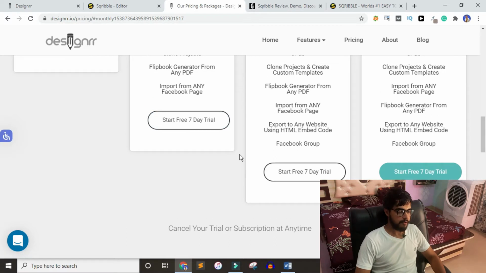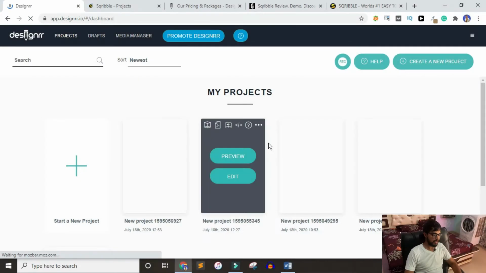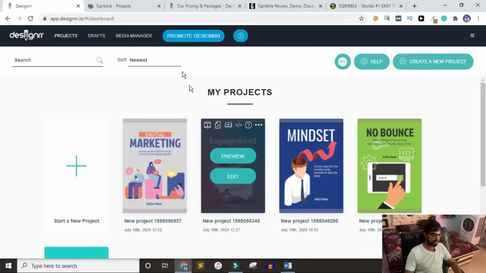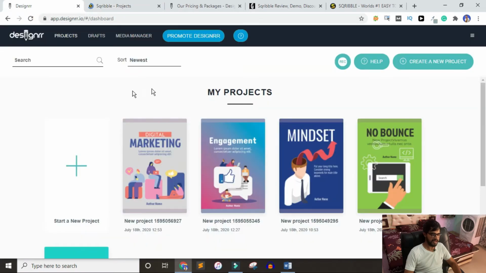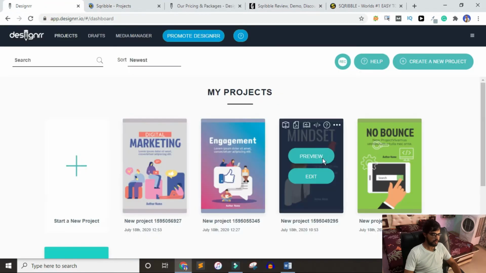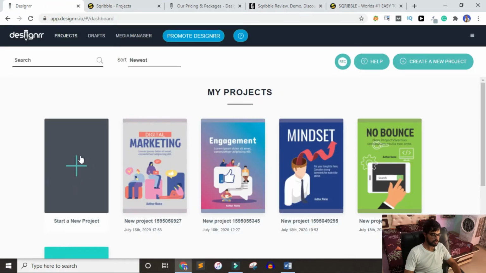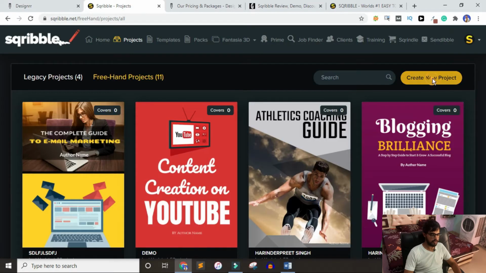Now that is enough about price. Let's jump to the demo. Here we are in Designer, and here we are in Scrabble. So as you can see, this is a light theme and this is a dark theme. So let's just create a new ebook. I will click on start new project, and then here also create new project.